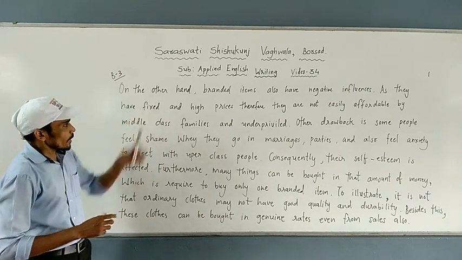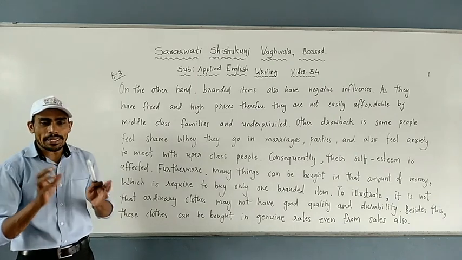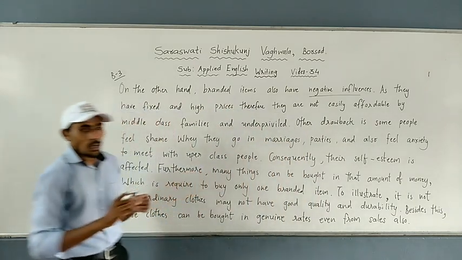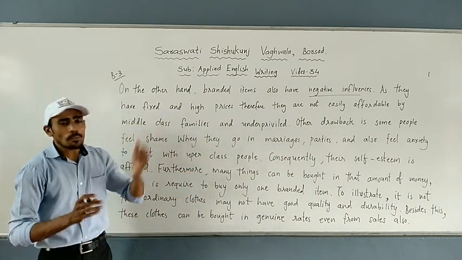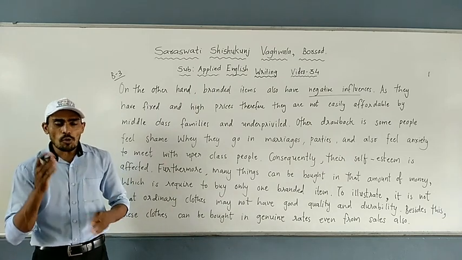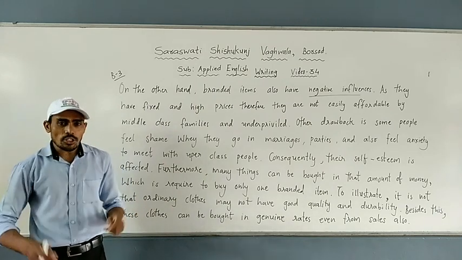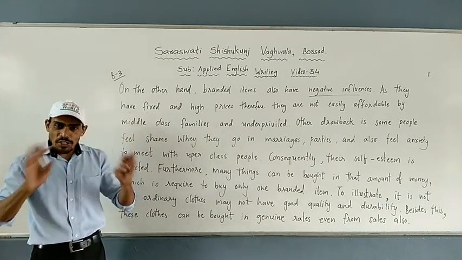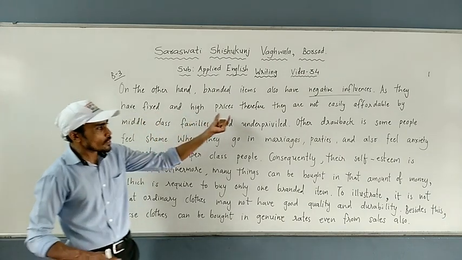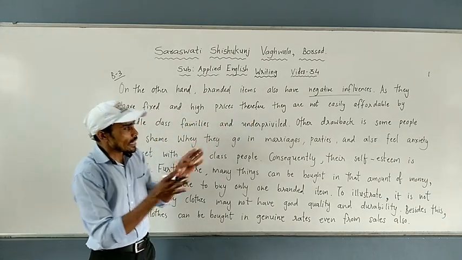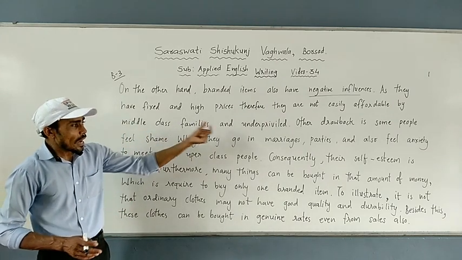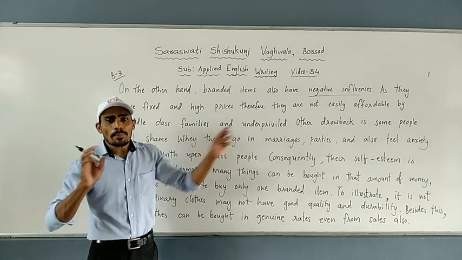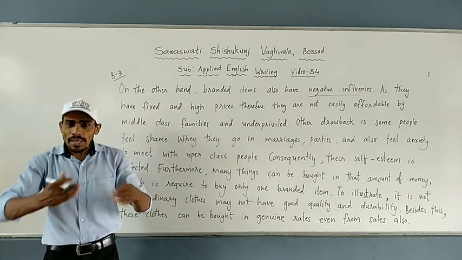On the other hand, branded items also have negative influences. Do they have negative influences? Yes, negative influences, as they have fixed and high prices. Students, if you have bought any branded items, they are really costly. And if you have experience, they are fixed, you cannot bargain. It is a fixed price. Therefore, they are not easily affordable by middle class families and the underprivileged. Middle class families and underprivileged people cannot buy branded items. Why? Because they are very costly and they cannot afford them.